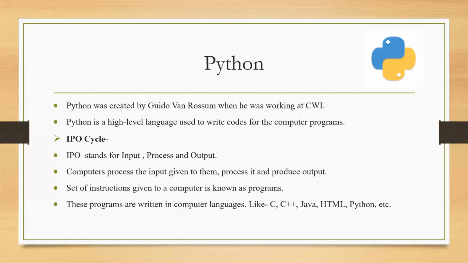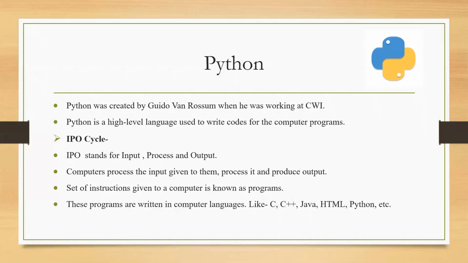The symbol I have displayed is the Python icon that is there on the extreme right, top right actually. So this Python was created by G.V. Rossum when he was working at CWI. Python is a high level language.